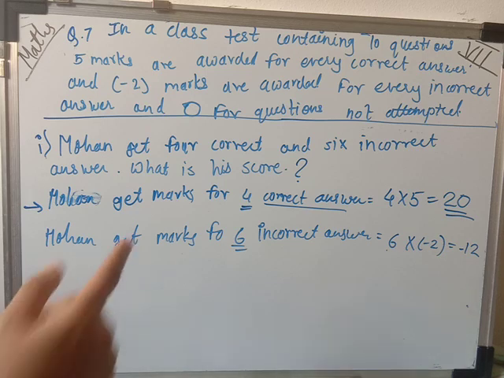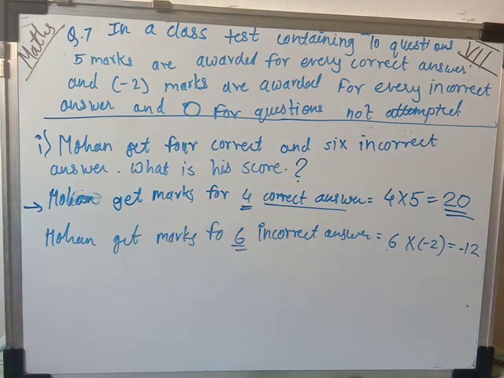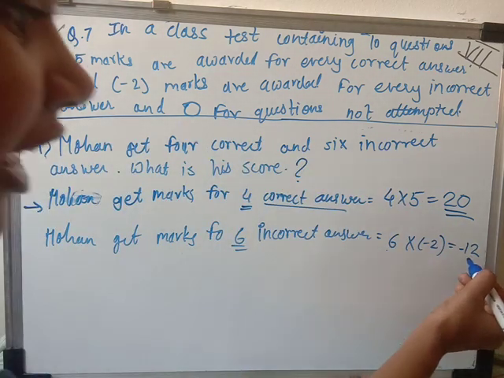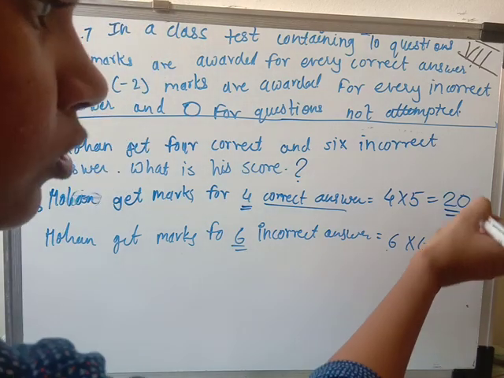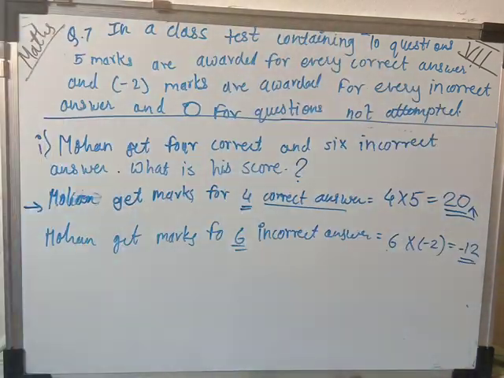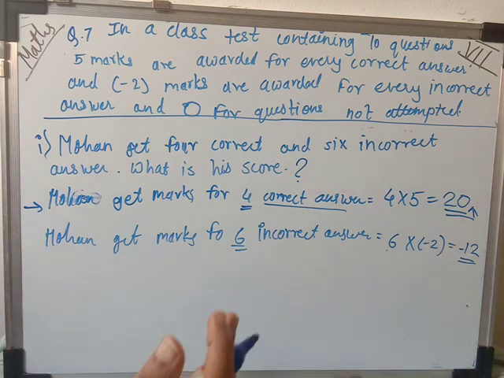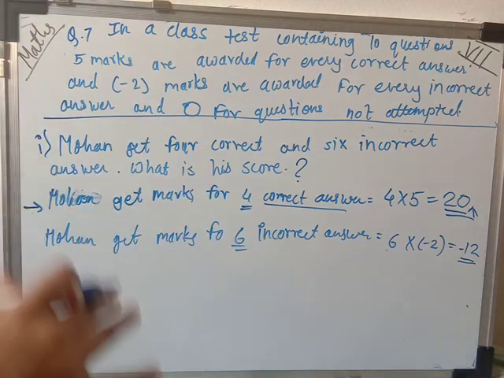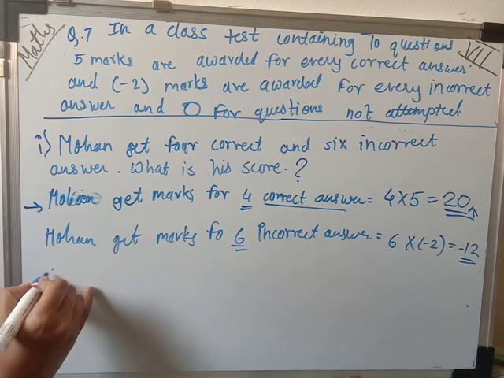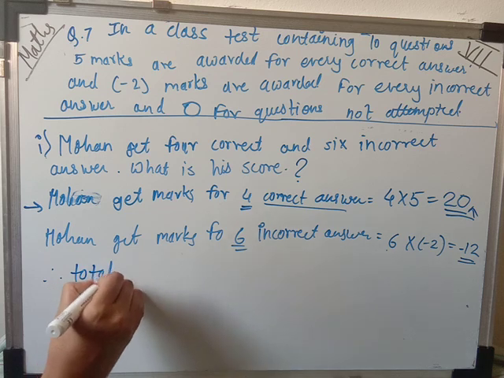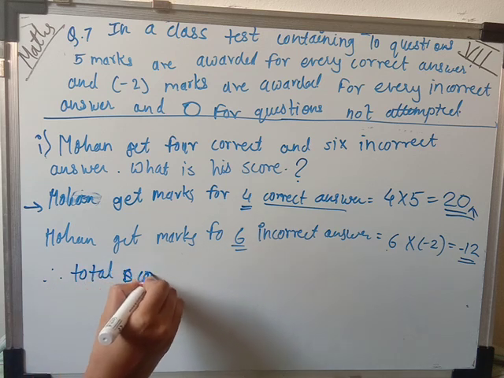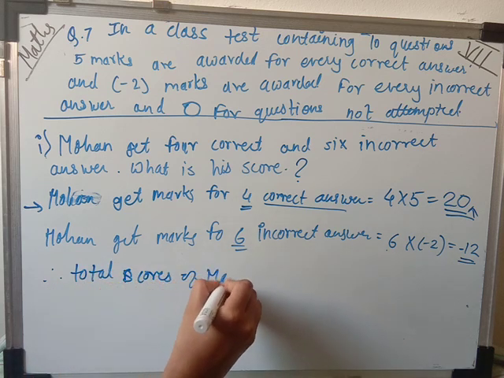Total score, as I just showed over here, what is the negative marking. So to find out the total marks of Mohan, what we have to do is subtract this negative marks from the 20, so we'll get the total marks. Okay, I just told you directly subtraction, but before that I will tell you what we have to do. So therefore, the total scores of Mohan.